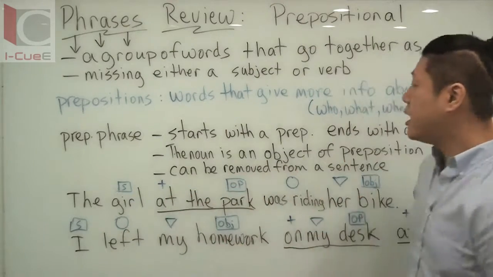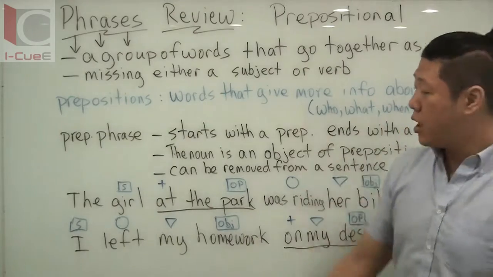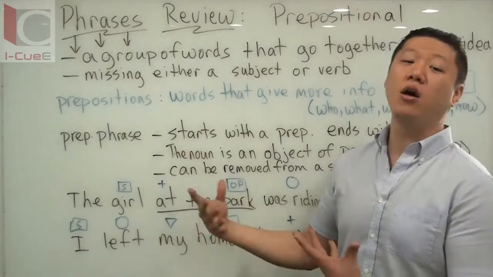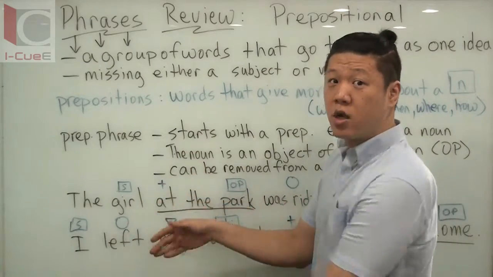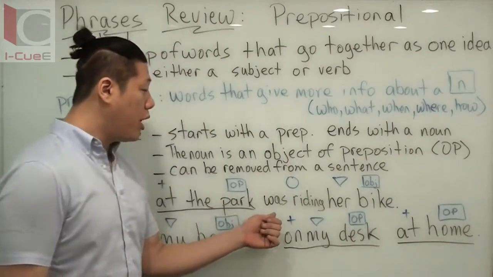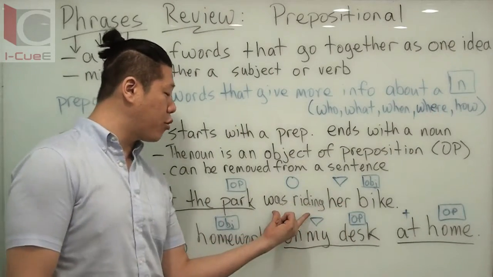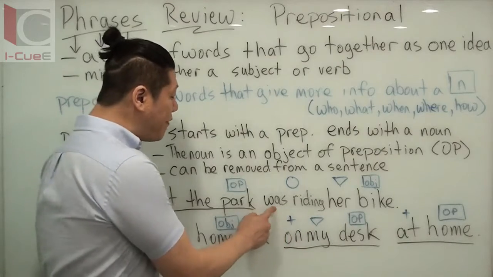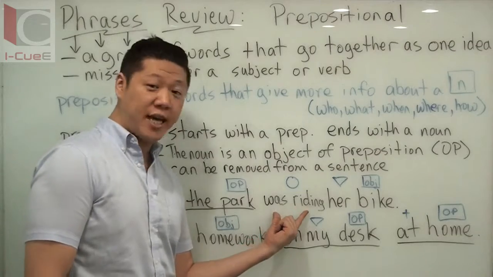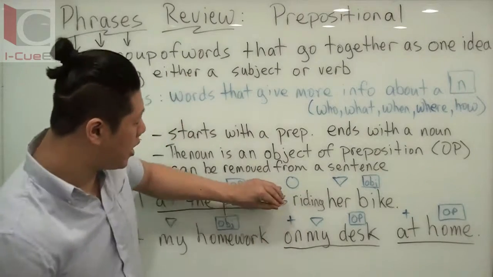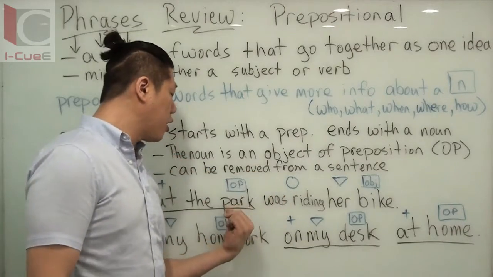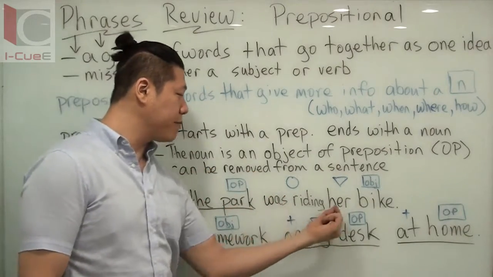So at the park, it's going to be answering one of these questions. The girl. Where is the girl? At the park. Oh, so this is telling me more about where she is. All right? The girl at the park, what is she doing? Was riding her bike. Now, was riding, because you have the be verb plus the verb ing, this is the past progressive tense, this is your verb together. If there was no be verb, then we would call that a gerund, which we'll get to. So, the girl at the park was riding her bike.